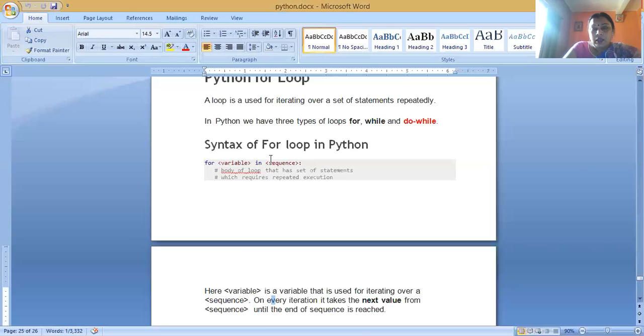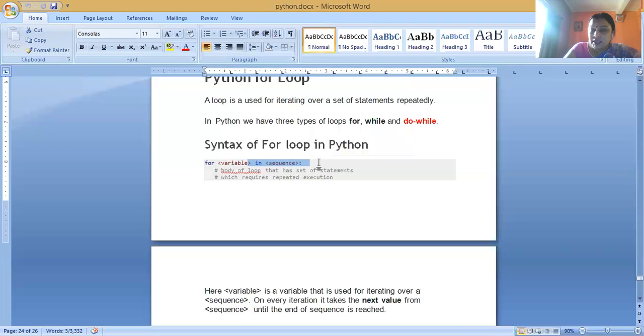Then first of all, we will explain to you the for loop. The syntax for the for loop is: for variable name in sequence data type. The for loop works in two forms. First one is using the sequence data type, and second one is using the range function.